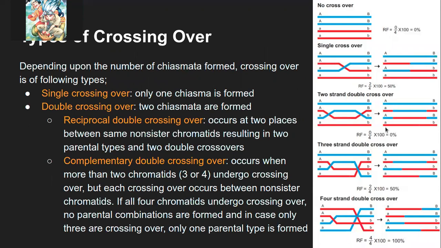If we say there's equal probability that it happens anywhere throughout the length of the chromosome, since the middle portion is much longer than only the ends, the chiasmata will most probably form somewhere throughout the length of the chromosome, right? And not exactly at the center. And then it is split into two.